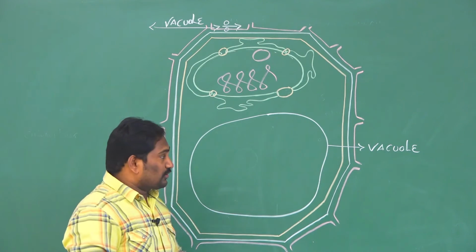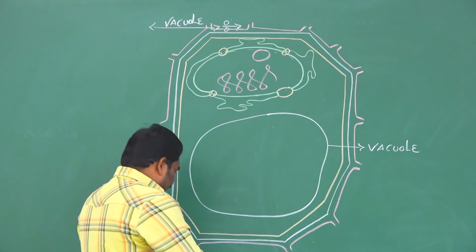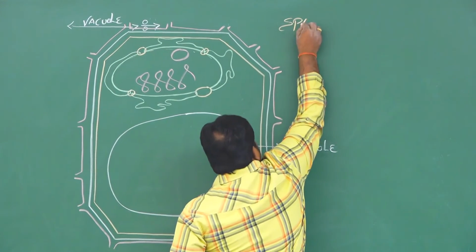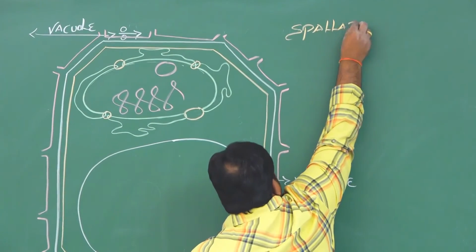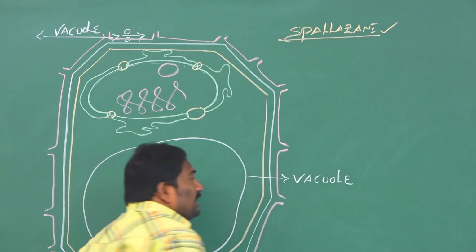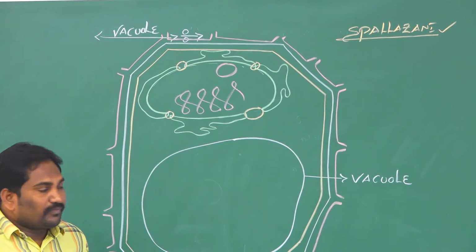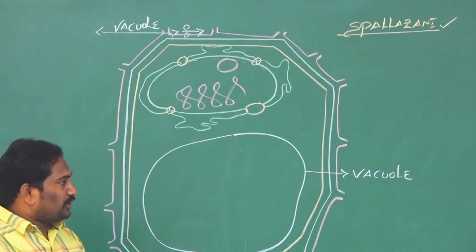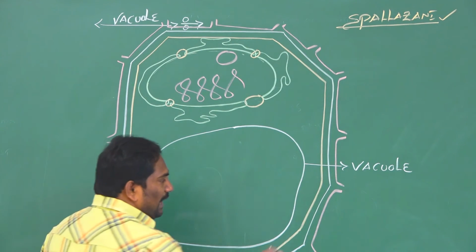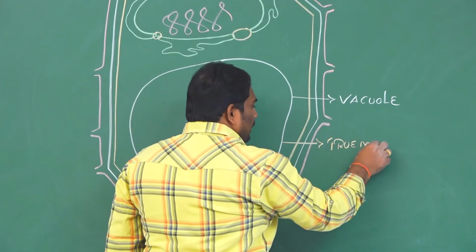But in eukaryotes, a true membrane is present. This vacuole was first discovered by one of the dynamic scientists, whose name is Spallanzani. The scientist Spallanzani was the first to discover the structure of the vacuole. Clear? So this is a spherical shaped structure. It is a single membrane bound cell organelle. The vacuole has a true membrane.